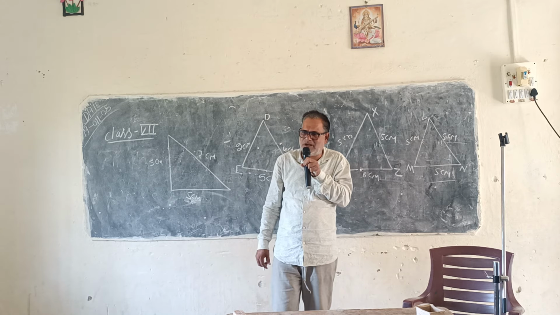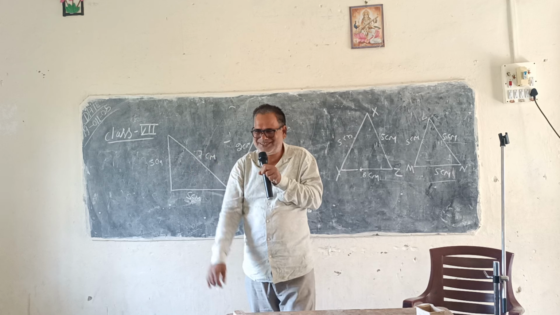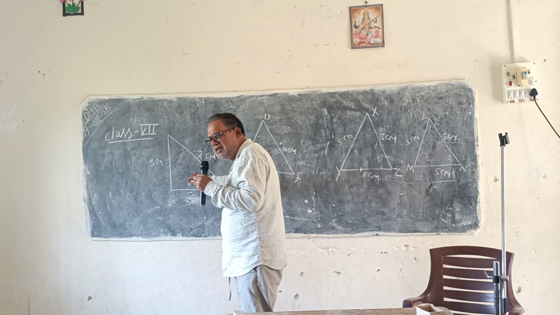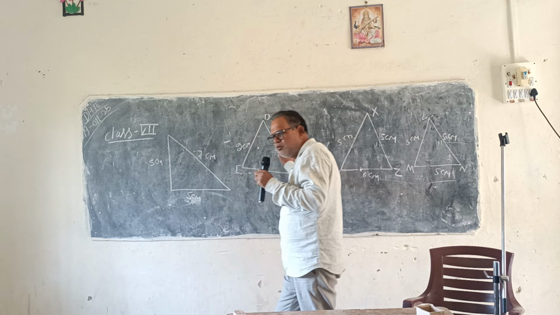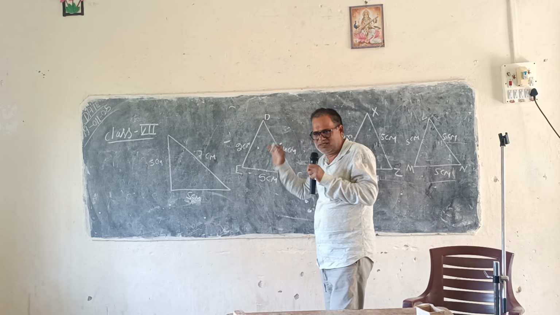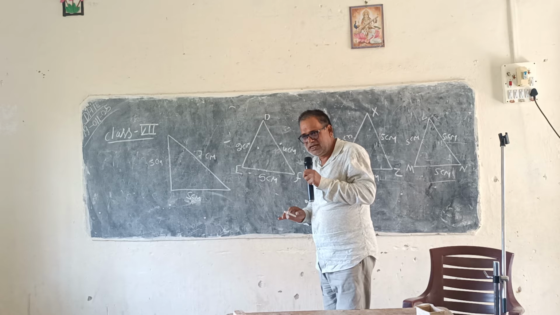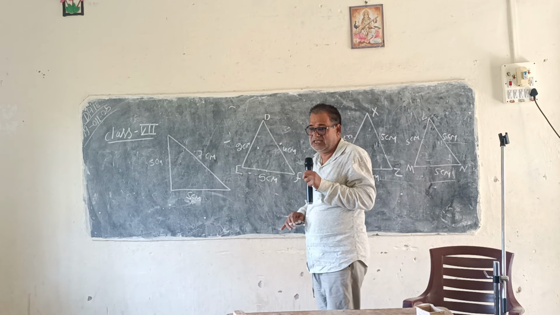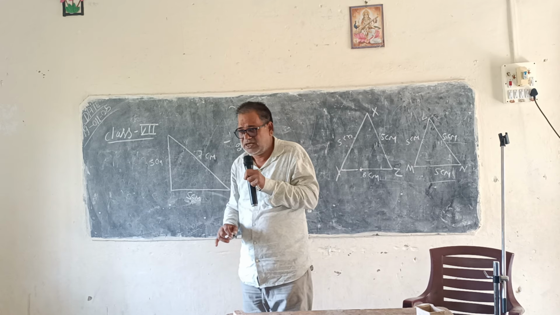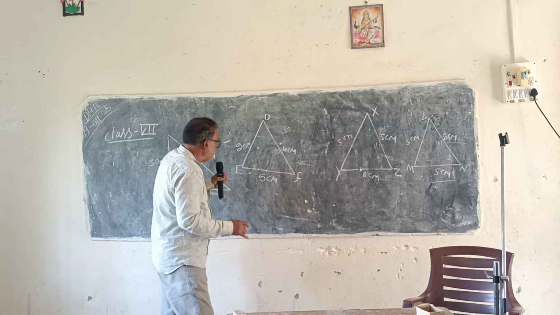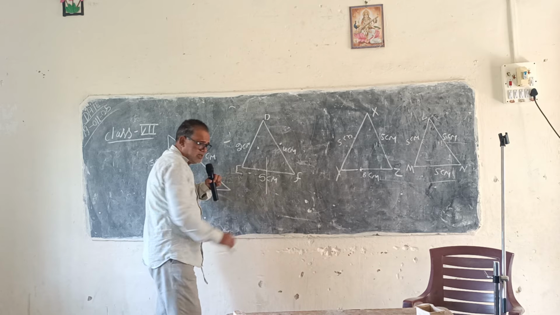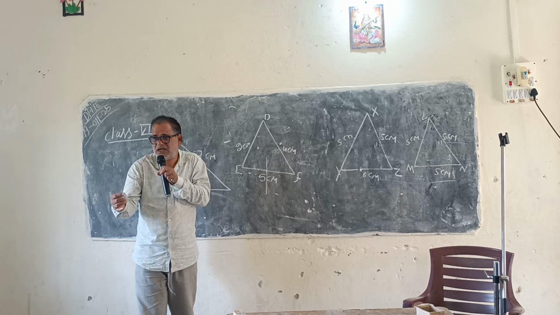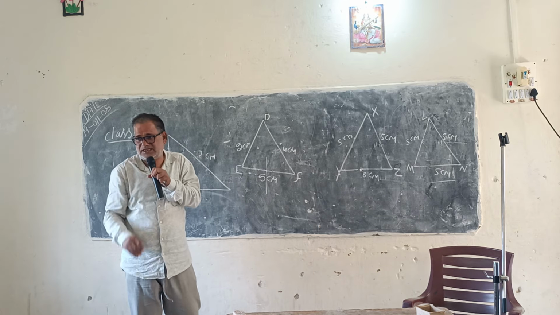And third, it is possible that all three are equal. Okay? No equal sides, two equal sides and three equal sides. There is no possibility other than these three cases. So, the triangle in which the three sides are of unequal length,